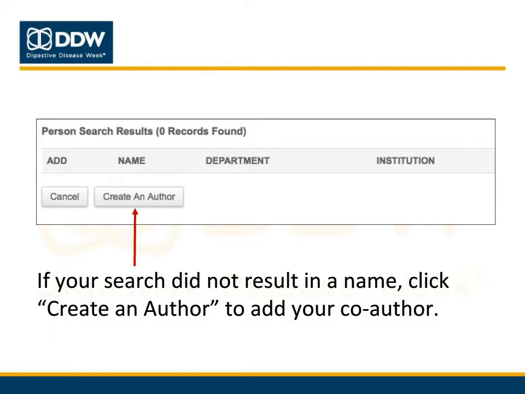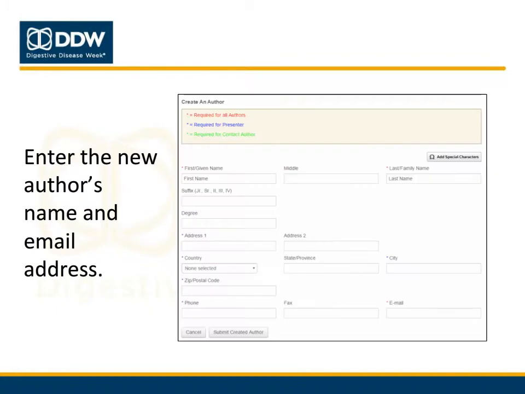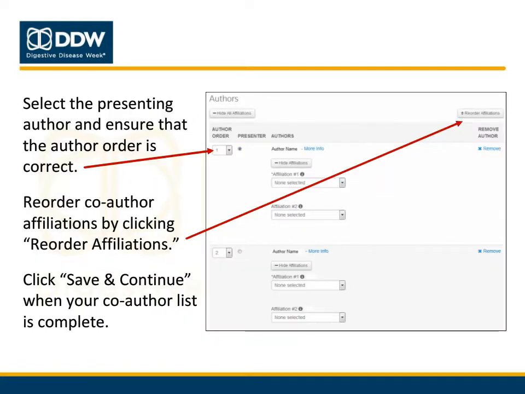If your search did not result in a name, you can add your co-author by clicking the Create an Author button. You will now need to add your co-author's contact information. Full name and email address are required. After you've added all of your co-authors, select the presenting author by clicking on the radio dial button next to the presenting author's name. Only one author may be listed as the presenting author.